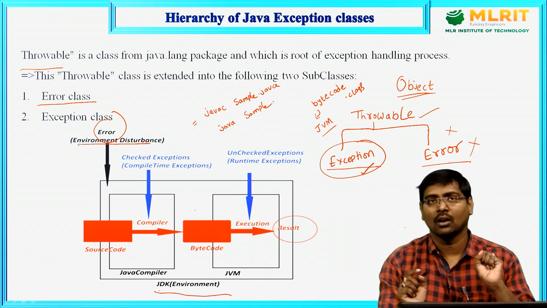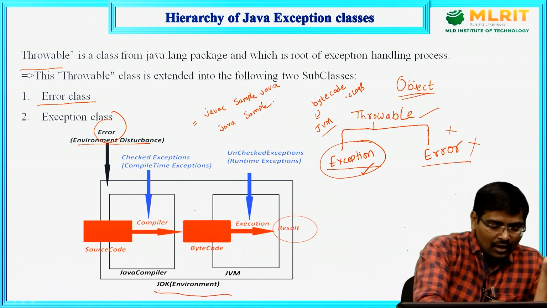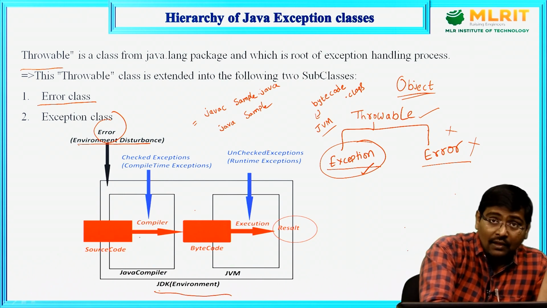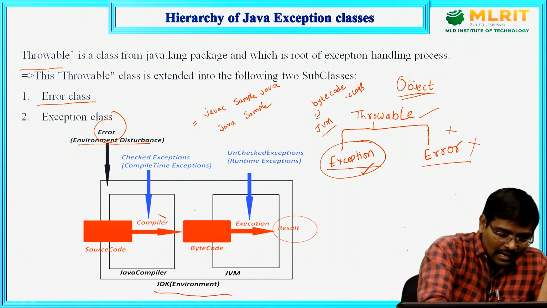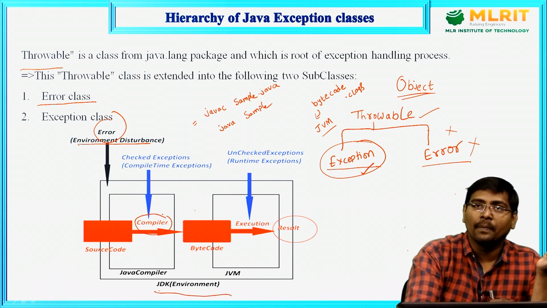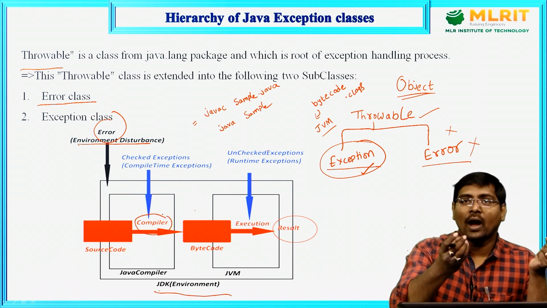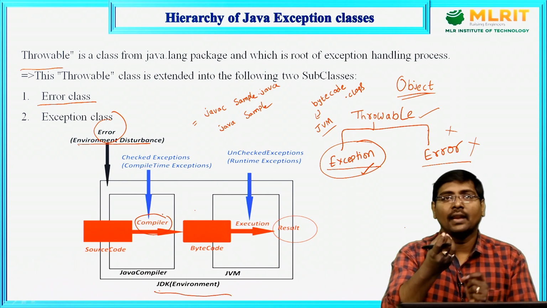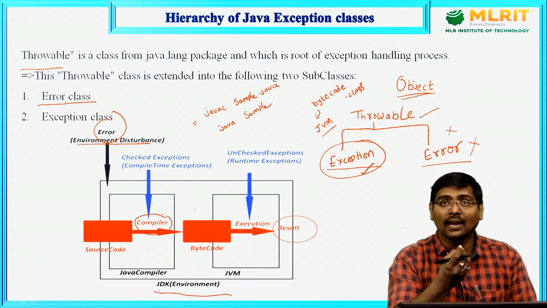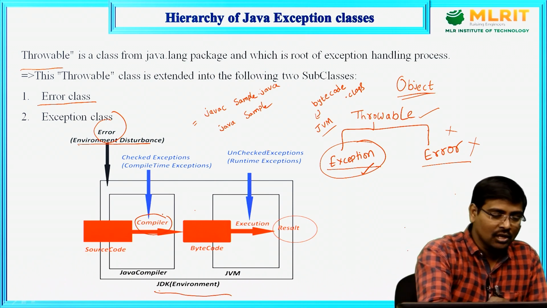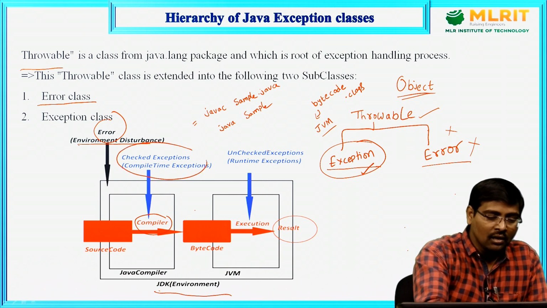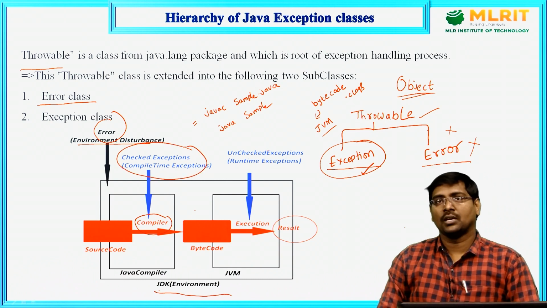Yes or no? Now, at the time of compilation, if I give the source code, the compiler does the compilation. If you identify any exception at the time of compilation, those are called checked exceptions.